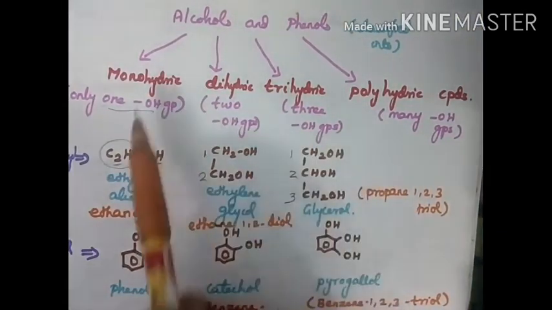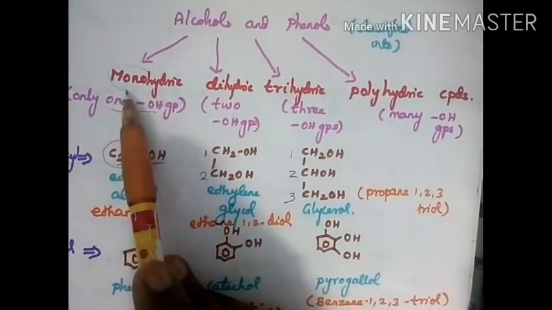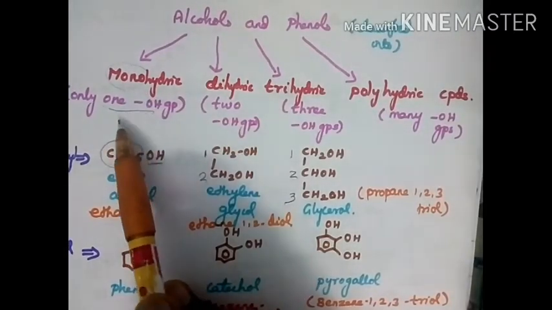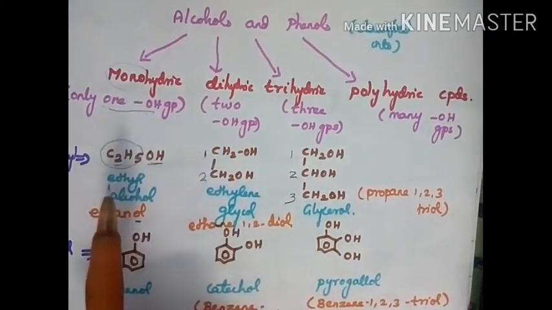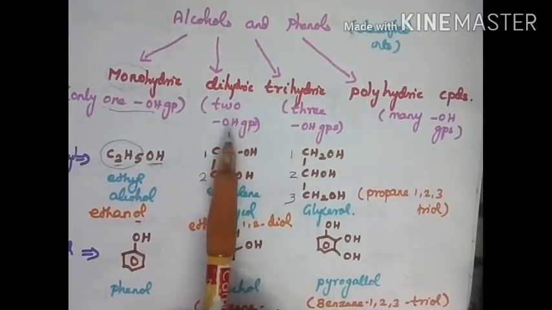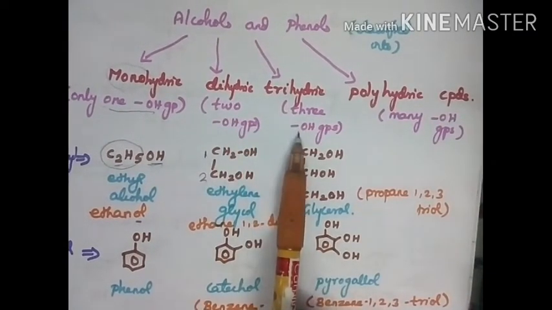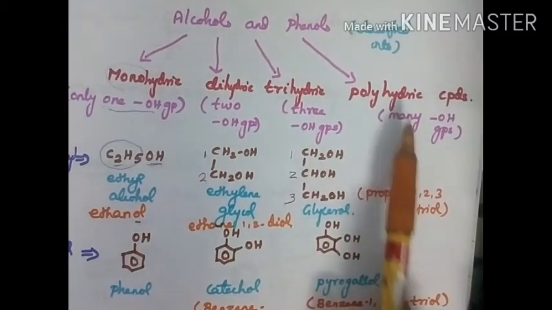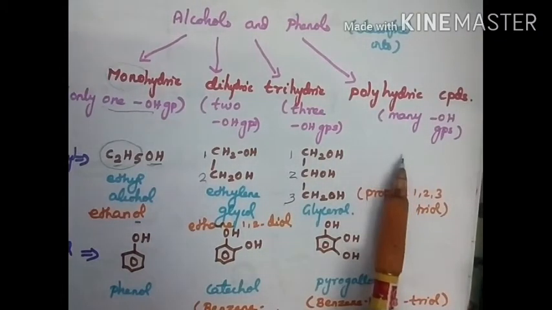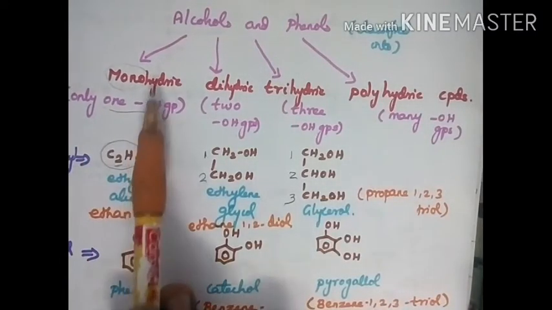First we are going to see the monohydric alcohols. What is mono? Mono means single. That means a compound containing only one OH group. Dihydric means compound containing two OH groups. Trihydric means compound containing three OH groups. Polyhydric means many OH groups. Now only one OH means monohydric.